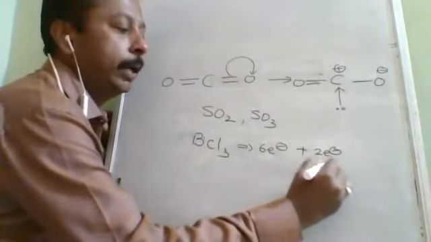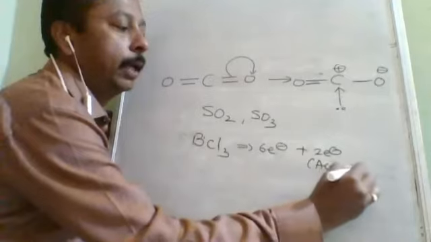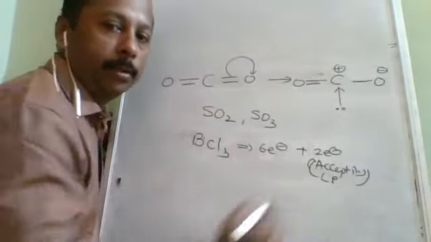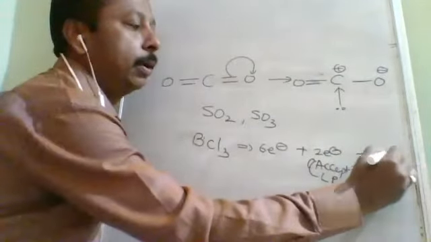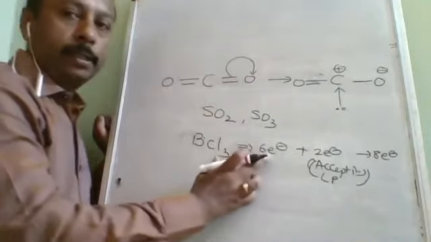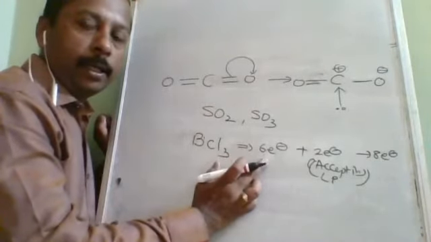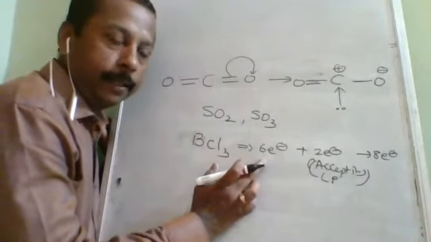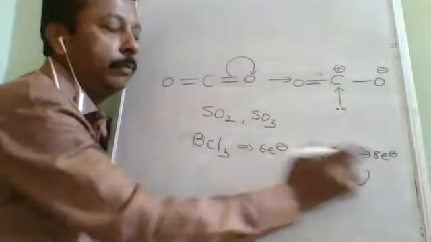That will be accepting. Okay, so accepting lone pair. Understood how this came to electron? Accepting lone pair, so then it will become octet. Understood? So any molecule in which the central atom is less than the octet, obviously it will accept electron and form octet.